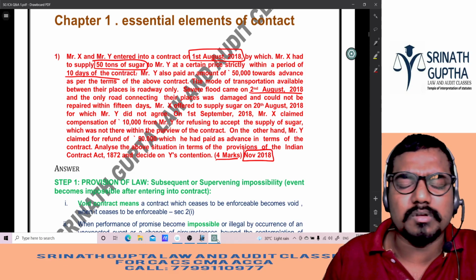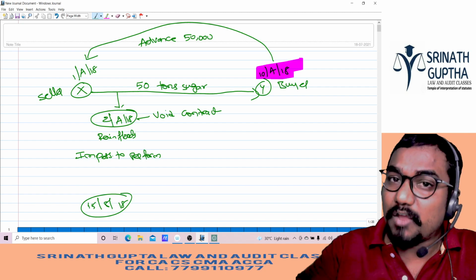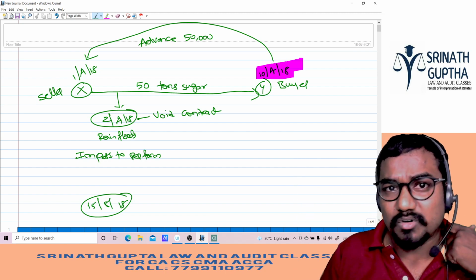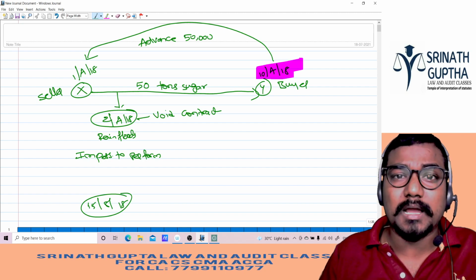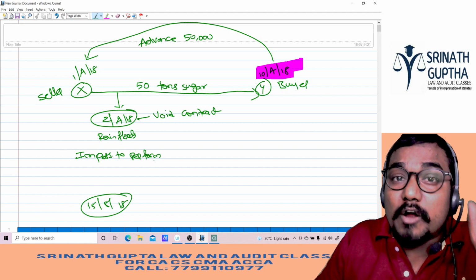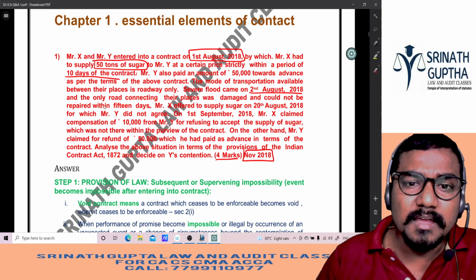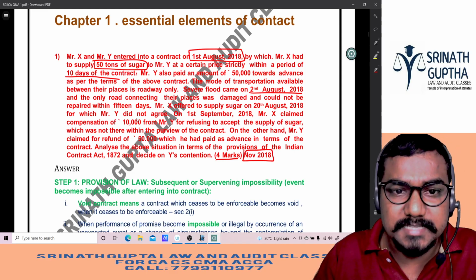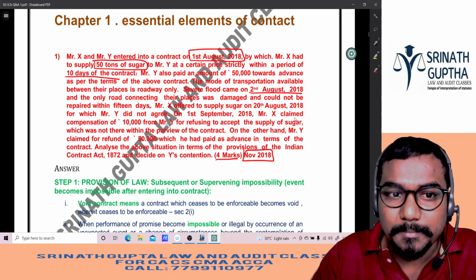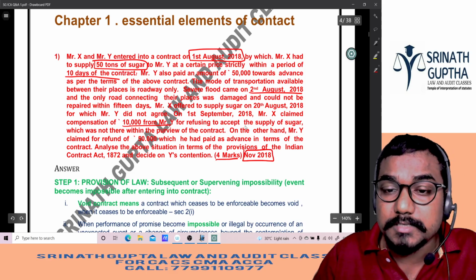Y said, no, I don't want the sugar on 20th. I want it before the 10th only. So X said, I can't come to your village before 10th because the road is not there. How can I come to your village without a road? So that means the contract becomes void here, void from the 2nd August itself.